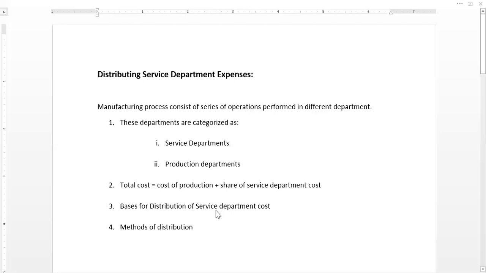Once the basis of service department cost distribution is decided, there are certain methods of distribution. For example, there is the direct method of distribution of the cost. There are sequential and step-down methods. For the distribution, there are different methods and there are different bases for the allocation of these costs. So this can best be understood by a question. So let's move towards a question so that the concept can well be understood.